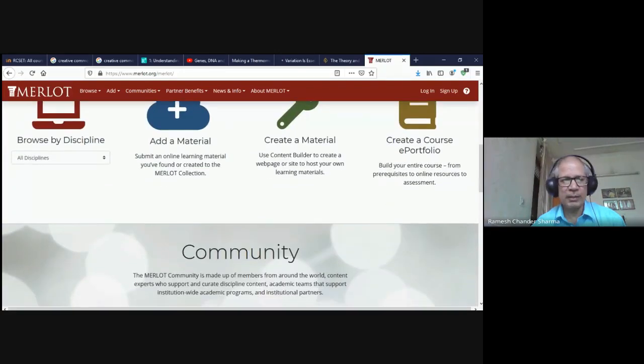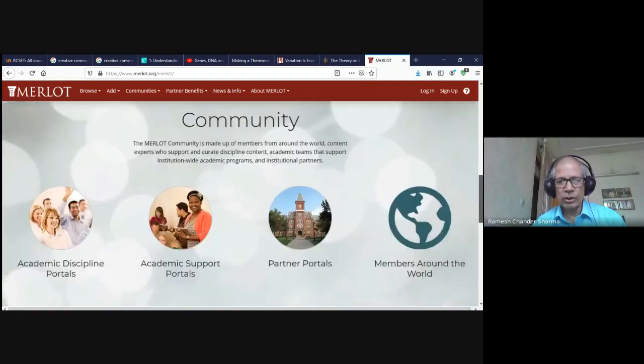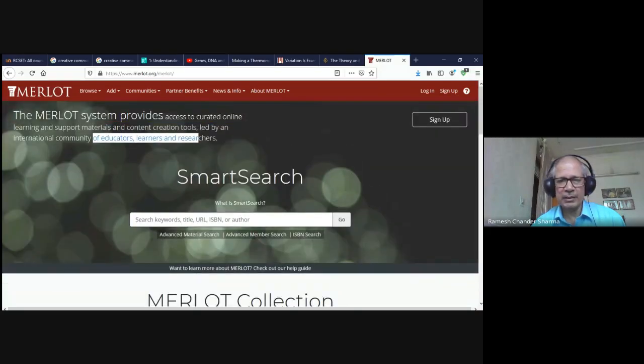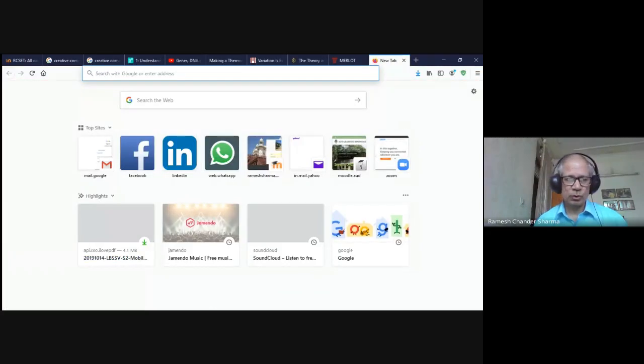We can browse by discipline: arts, business, education, humanities, mathematics, science, technology, etc. And if we want to upload, we can add material, or we can create using their authoring tools, and it's a free community released by them. We can browse and see their policies, that is, how these materials are available to others for them to use.